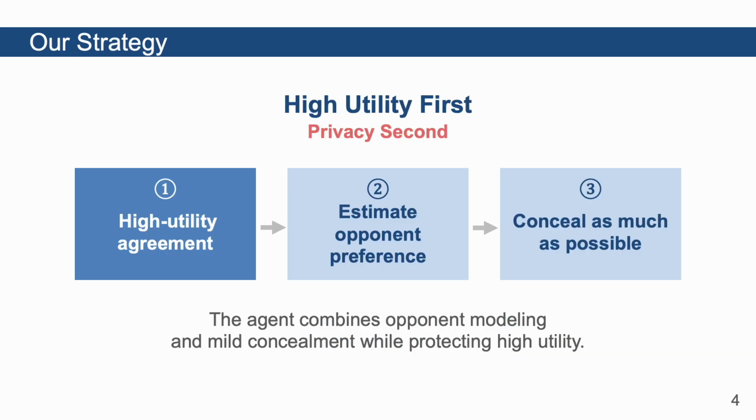So, I made the priority explicit in this agent. The most important goal is to reach a high utility agreement for myself. Of course, I also included mechanisms to conceal my own utility function. However, the concealment is done only as much as possible while maintaining high utility. In short, the design philosophy is high utility first, privacy second. Next, I will explain how this idea is implemented.